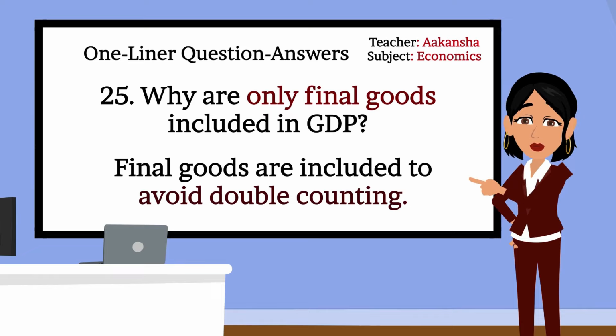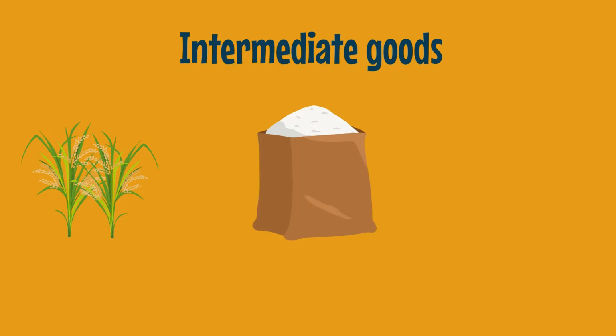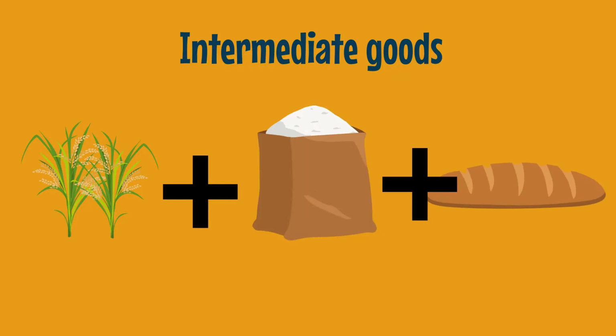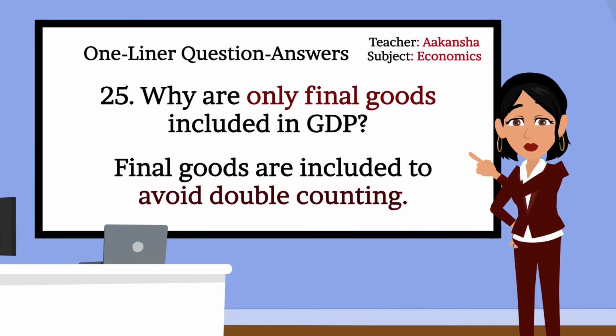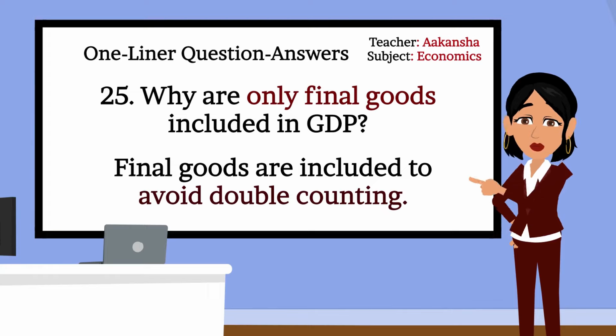Can you explain it a bit more? Since intermediate goods like flour used to make bread become part of final goods, their value is already included as wheat. So counting them separately would overstate GDP. Very well, Mahi. Final goods are included in GDP to avoid double counting. Okay, class, moving to next question.